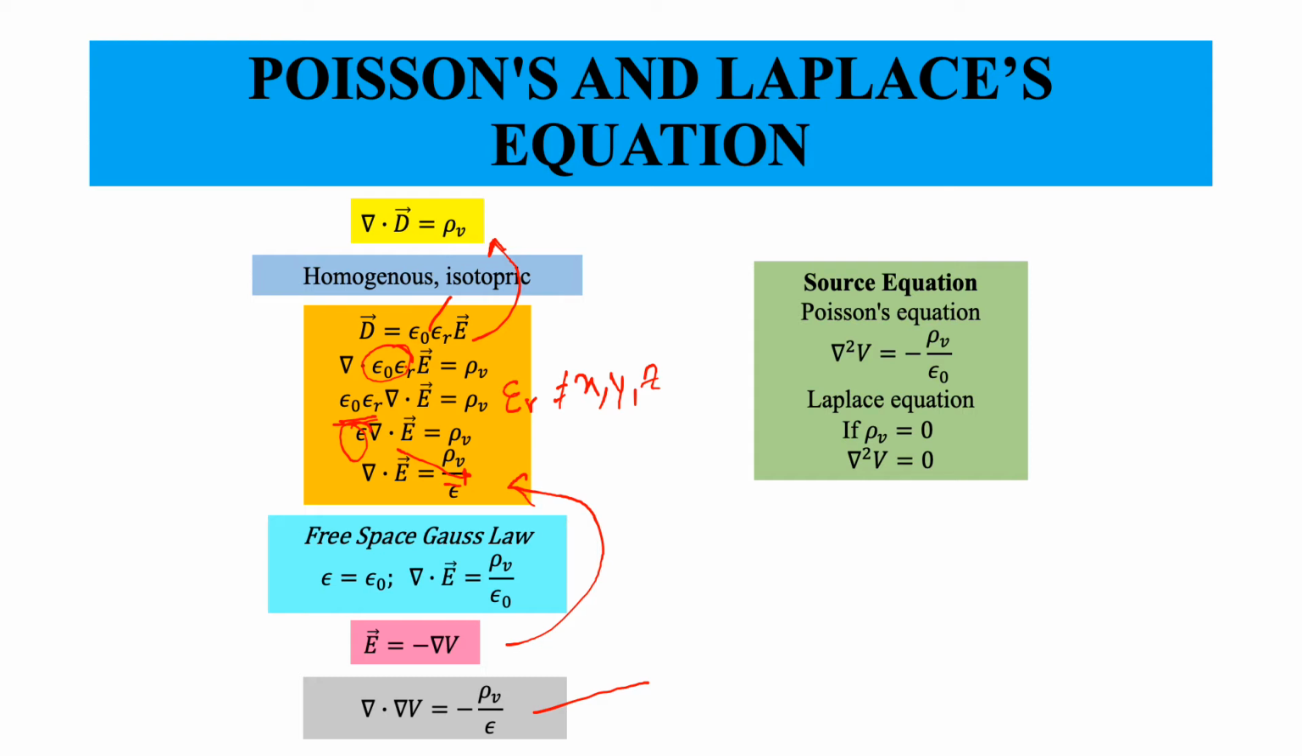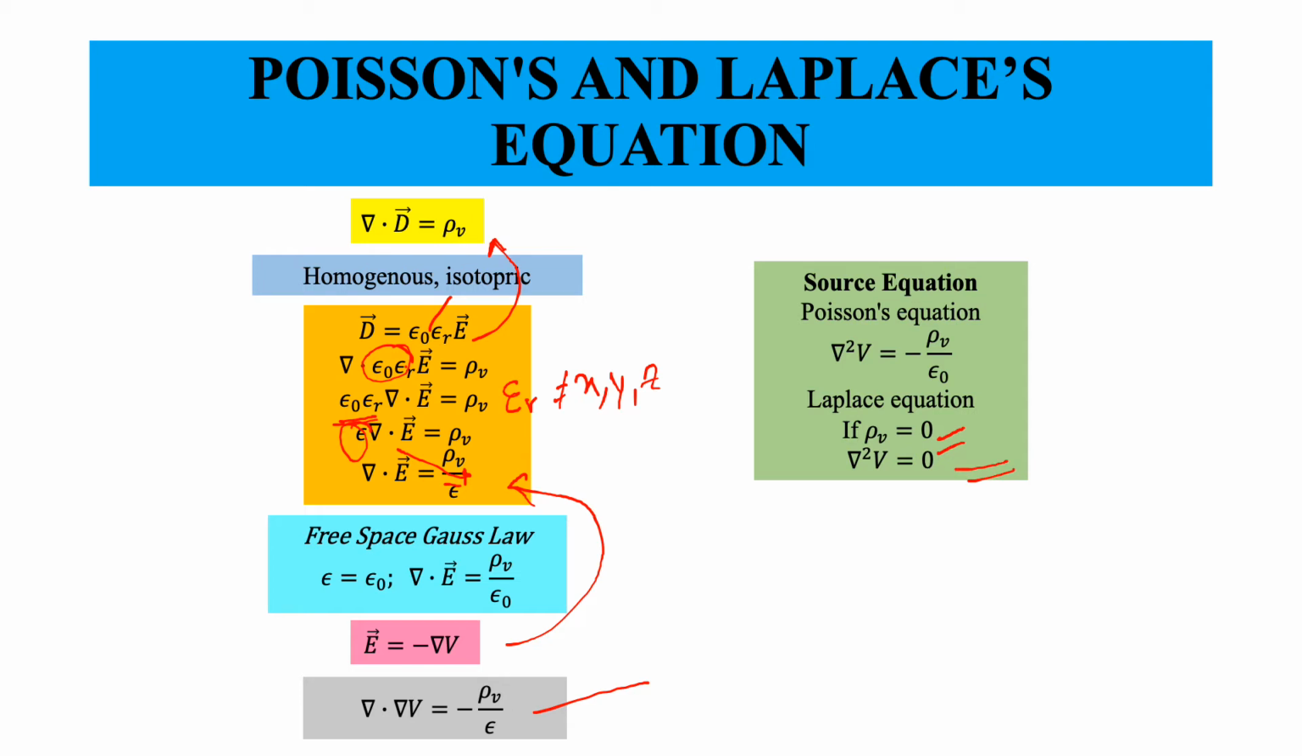Now in the next slide, suppose you are considering a region where there is no free charge, that is, rho V is equal to 0. If you consider the point form of Gauss law in a region where the charge density is 0, you end up with a simplified equation called the Laplace equation.